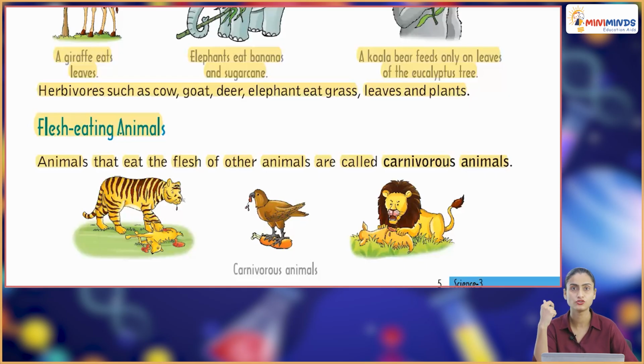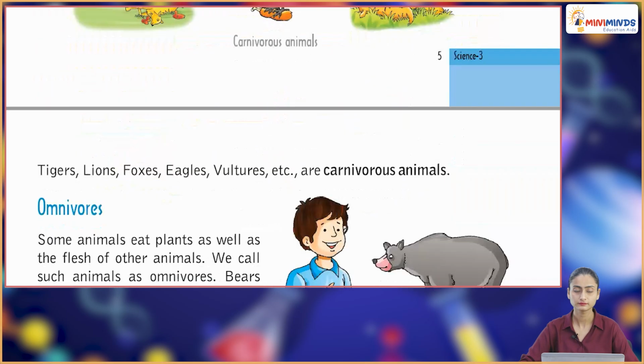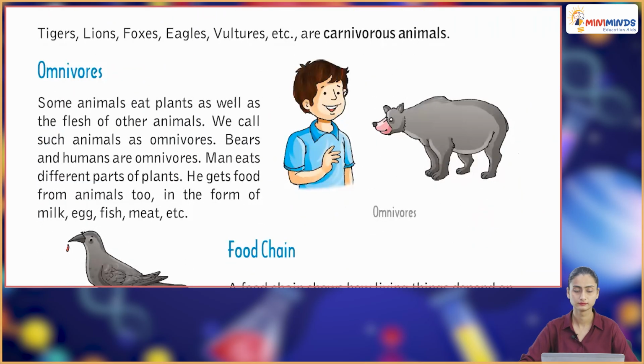Like lion, cheetah, tiger, wolf. Tigers, lions, foxes, eagles, vultures, etc. are carnivorous animals. Then we have omnivores. Some animals eat plants as well as the flesh of other animals. We call such animals omnivores. Bears and humans are omnivores.